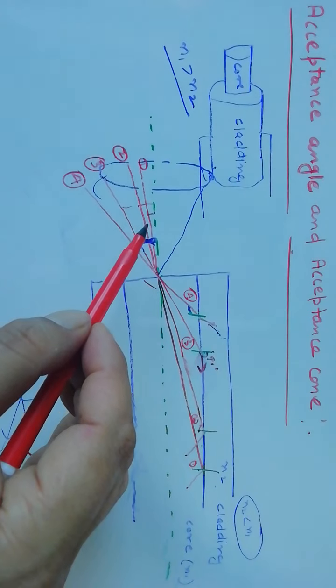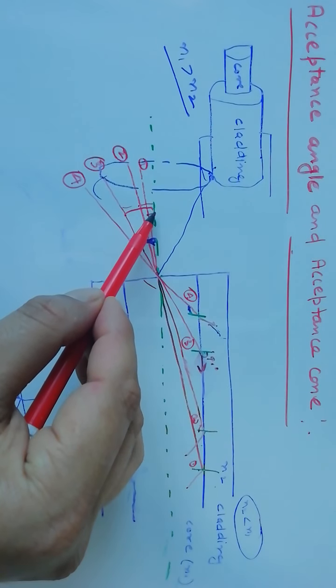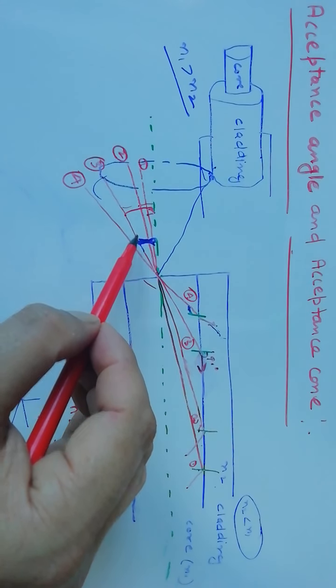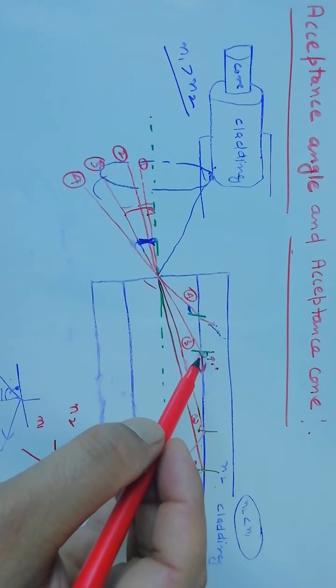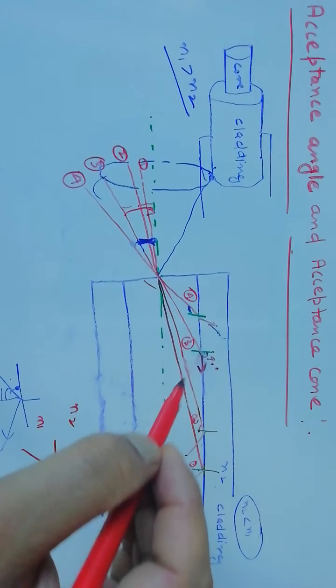So it means this angle, which is made by the third ray, is the maximum angle for which the refracted ray is totally internally reflected into the same medium.